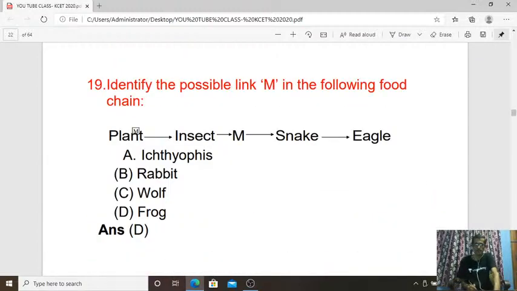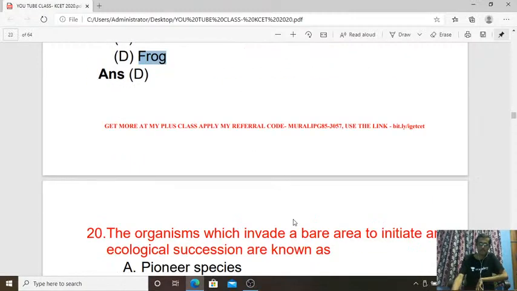For the 19th question, identify the possible link M in the following food chain. So in the food chain we can observe one M letter in between the plant, insect, snake and eagle. What is this M? M refers to a frog, isn't it? It is a simple food chain. Plant, grasshopper insect, and then frog, next is a snake and eagle. So in that food chain, M is represented by the frog. So the answer is D.